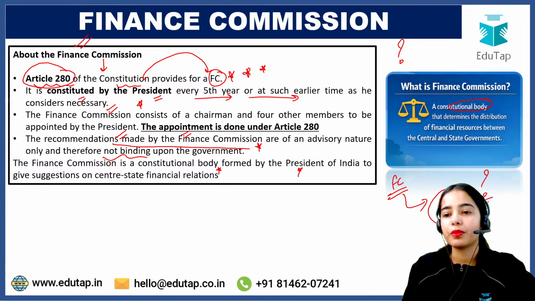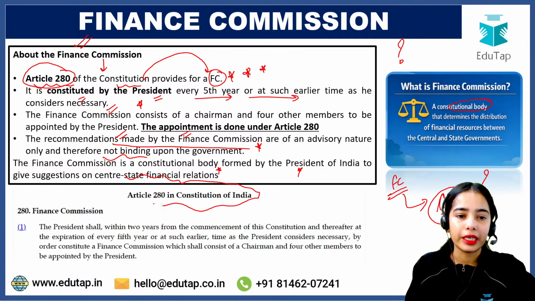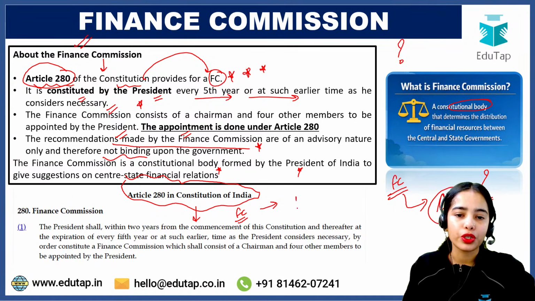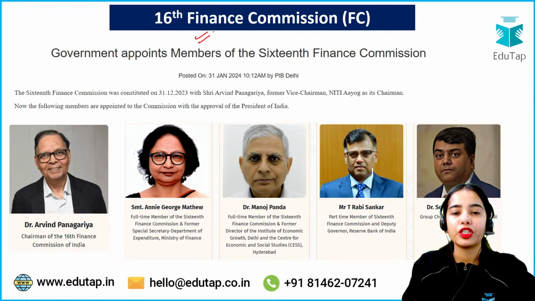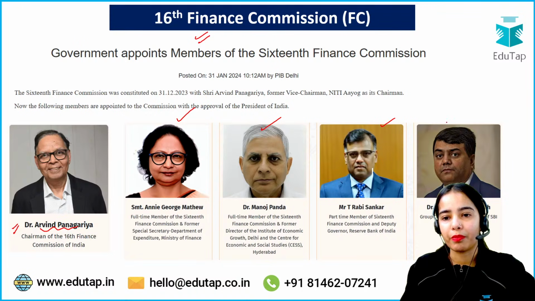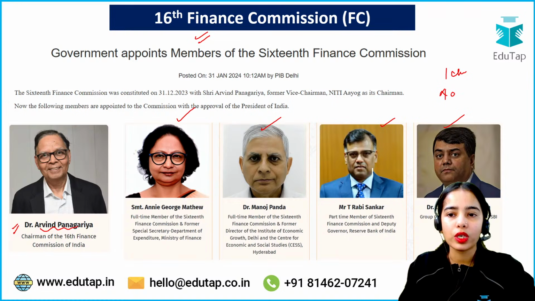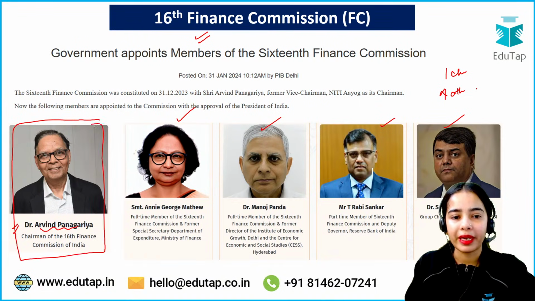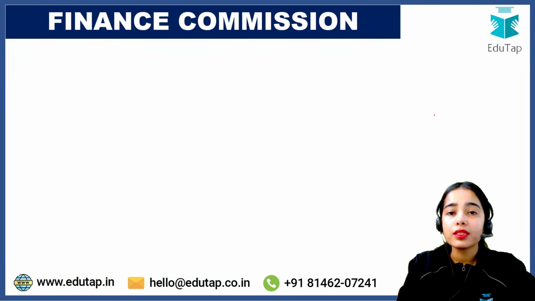But why the Finance Commission is constituted, that we have to understand. Article 280 of the Constitution of India provides for the establishment and constitution of the Finance Commission. The 16th Finance Commission consists of the chairman, Dr. Arvind, as well as 4 other members. As I have told you, there is 1 chairman and 4 other members. Now, what does the Finance Commission do?